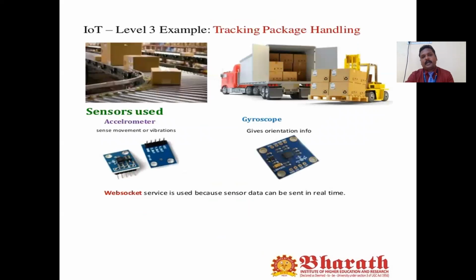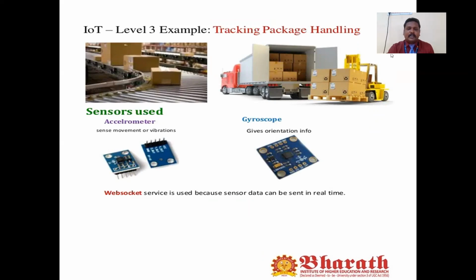Where can we apply it? In level 3, we can apply tracking and package handling. Mostly these are used in logistics companies, or maybe in aircraft at the airport.